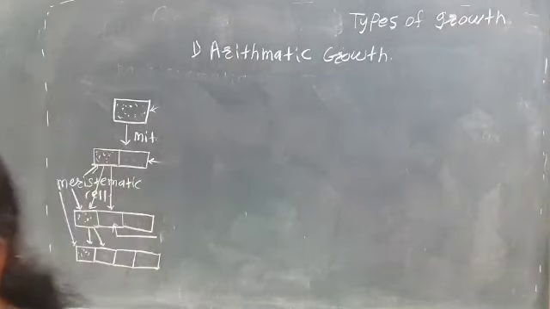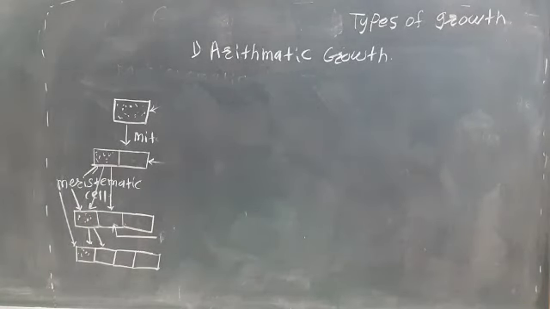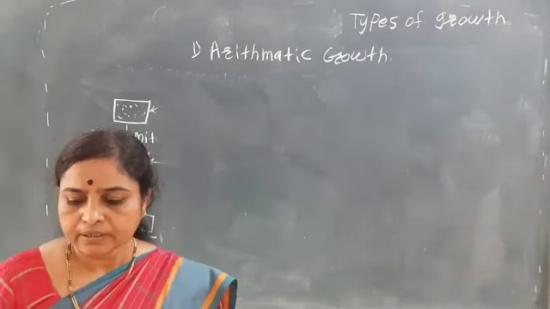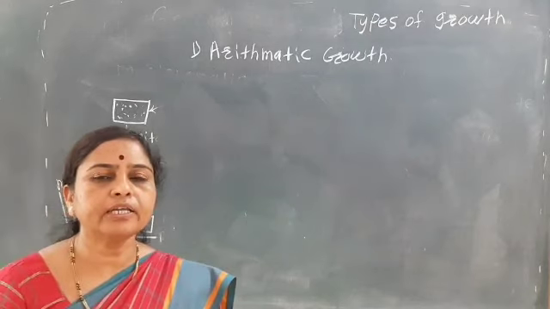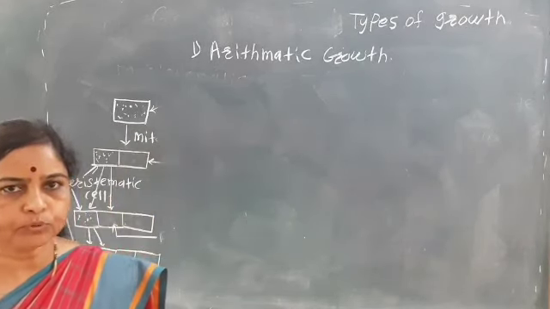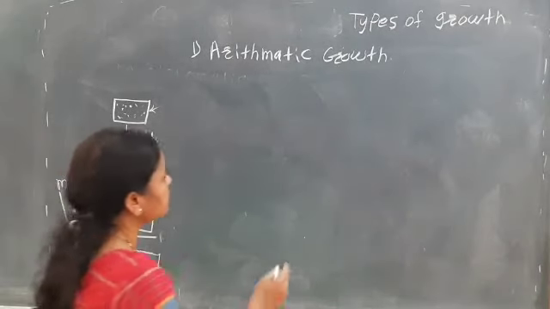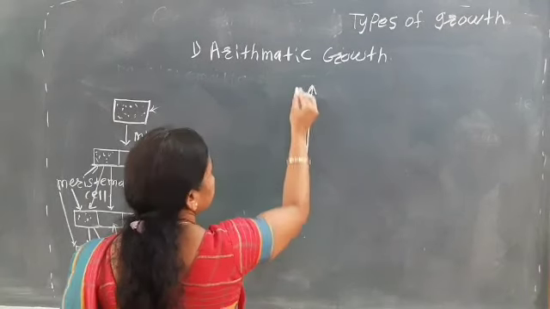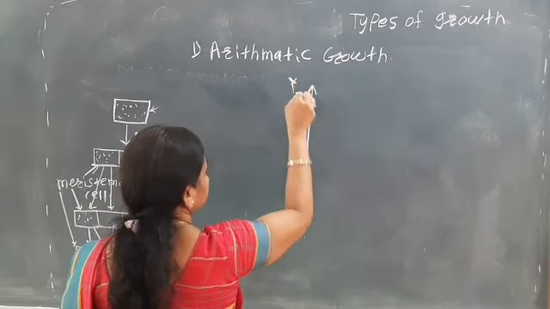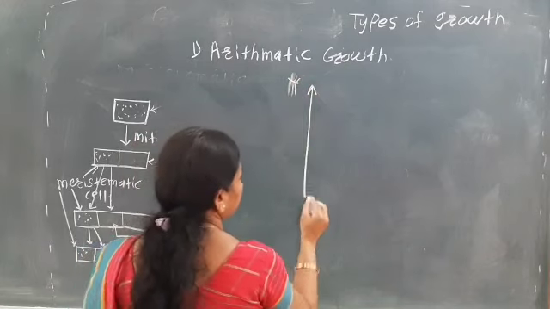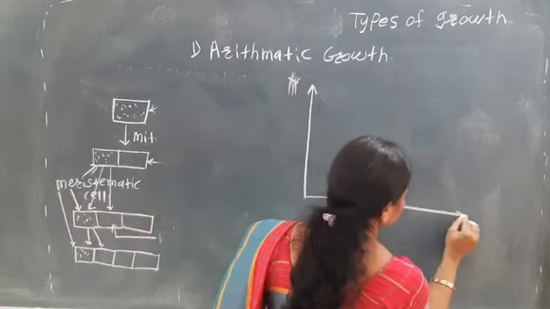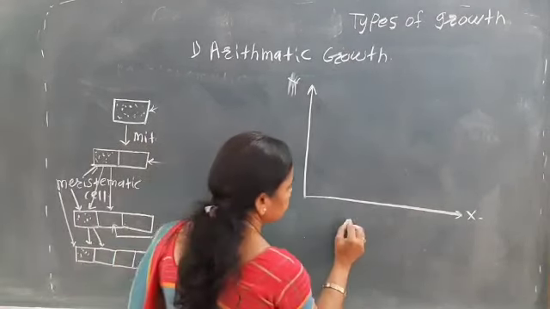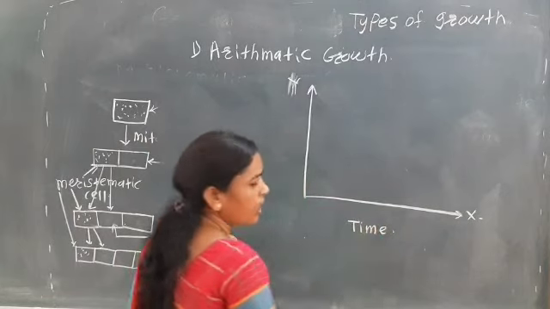So if we see in the graph, that is, in the graphical representation, if we plot the increase in the height or the length against the time interval, see here how the graph is. The y-axis shows the increase, and this is the x-axis. On the x-axis there is the time in hours.